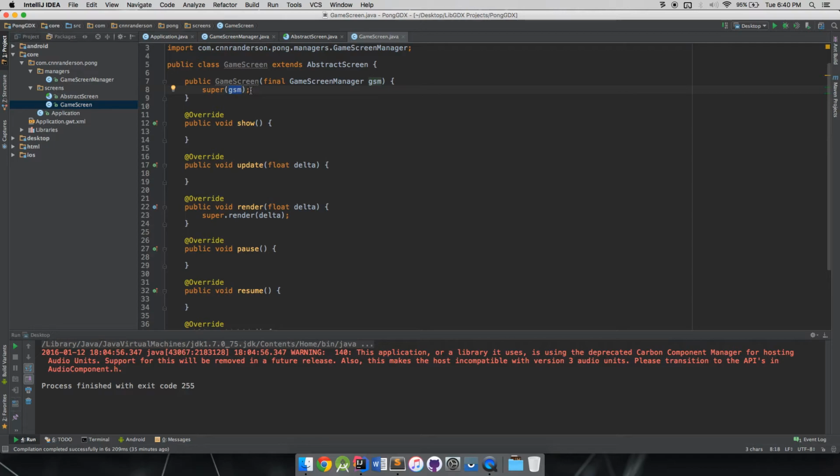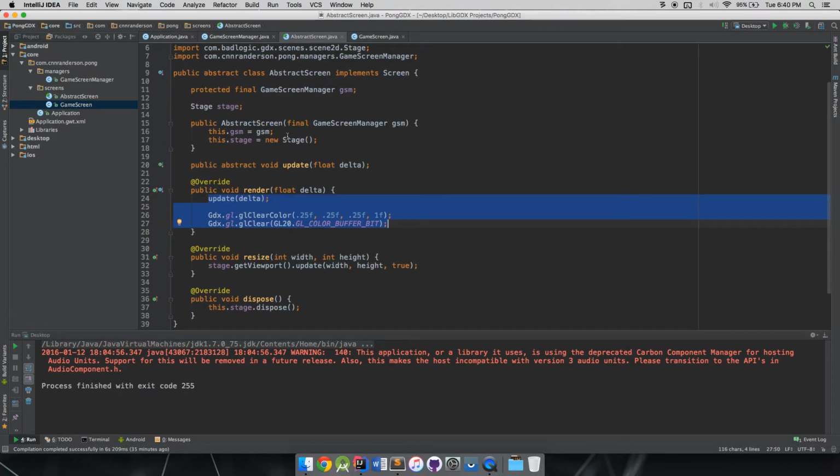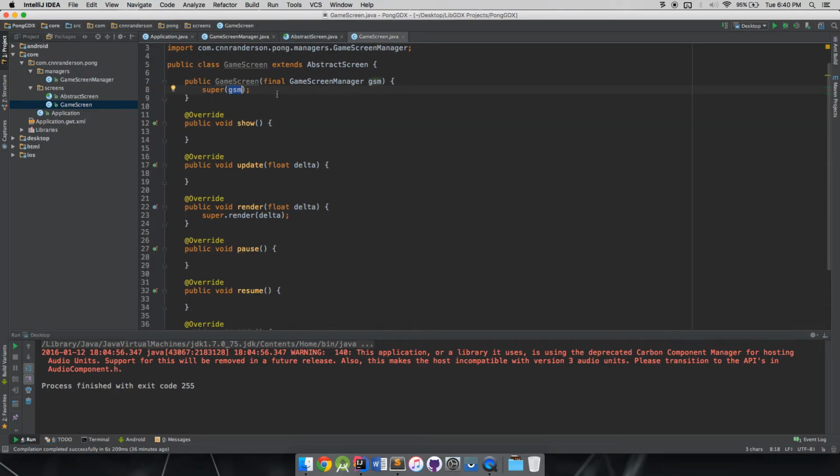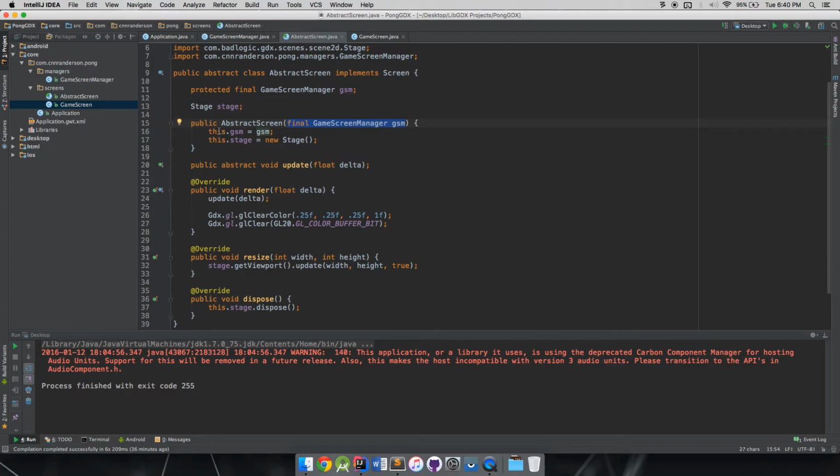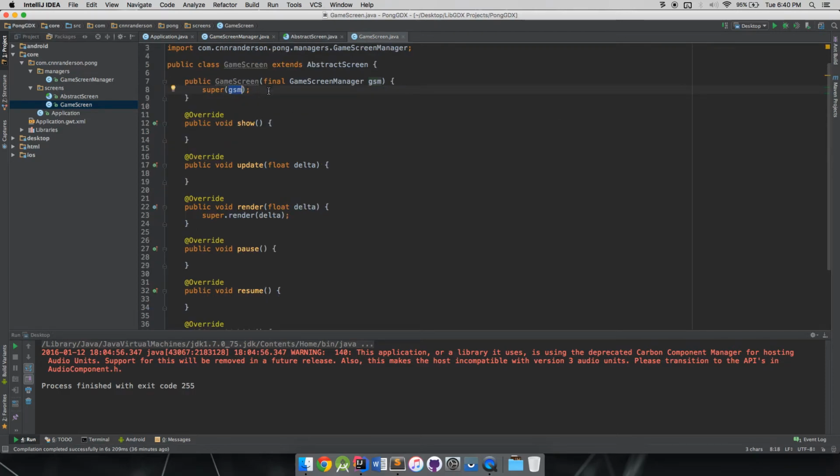That's because we're using the super class's constructor. So you'll notice we have public AbstractScreen, and then we have this final GameScreenManager gsm. So we're passing the gsm that this game screen is going to get to our super class, which sets it to our protected GameScreenManager reference, and it moves forward.